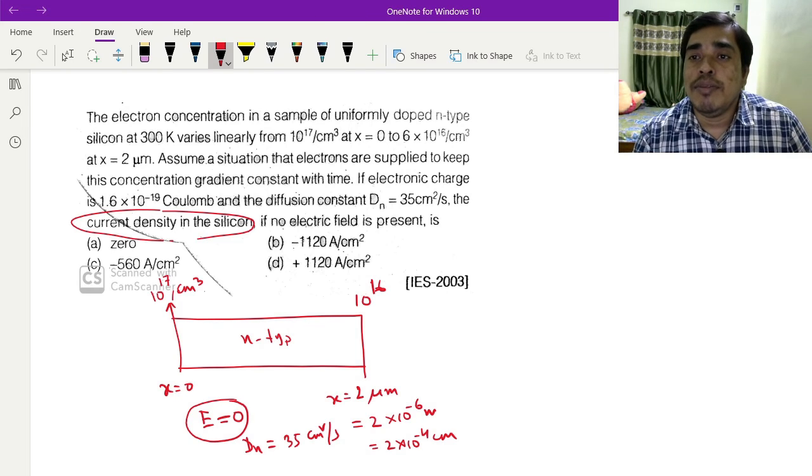So what will be the current density of the silicon?